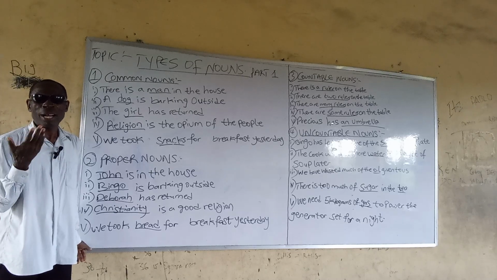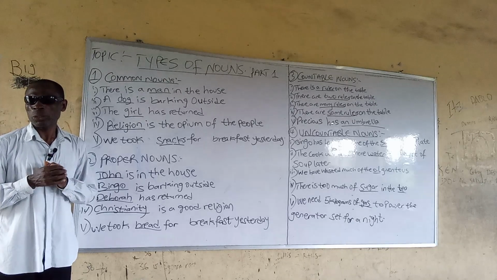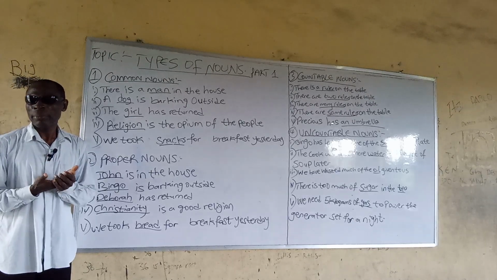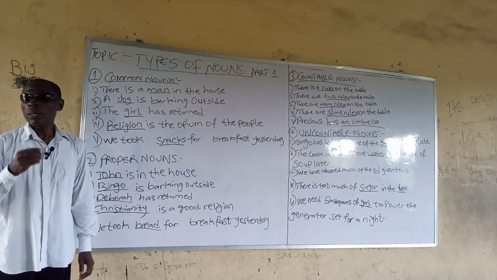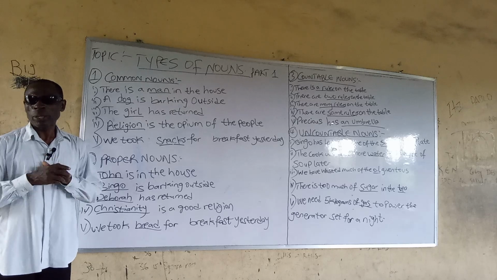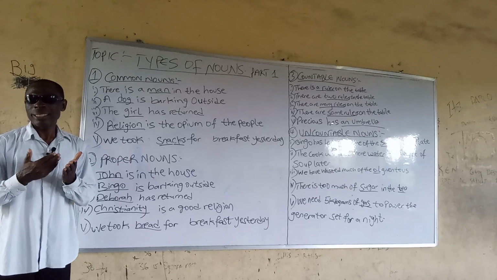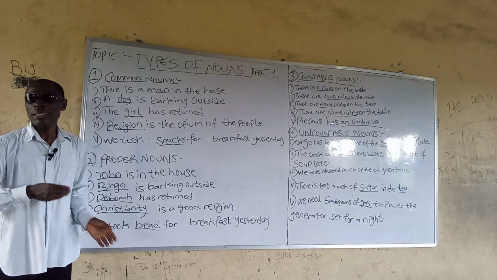More examples of common nouns are boy. Boy is a common noun because it is a common name of all male children. Woman is also a common noun because it is the common name of all adult females.